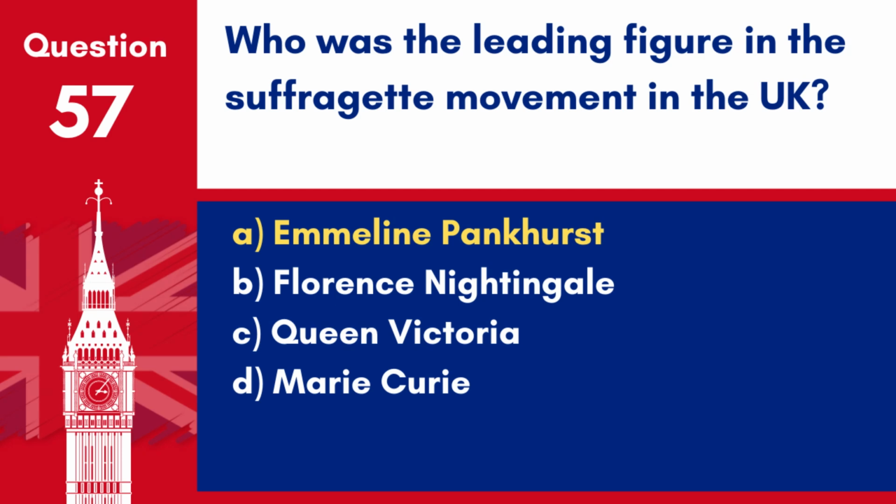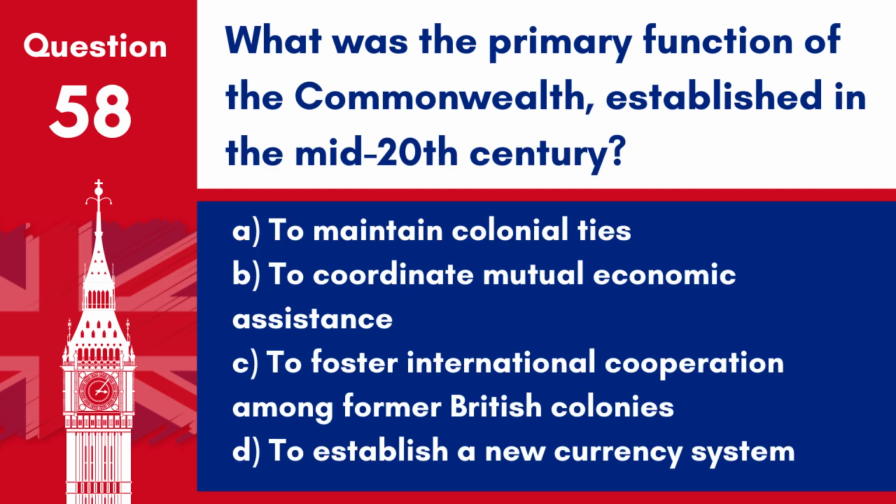Question 58. What was the primary function of the Commonwealth, established in the mid-20th century? A. To maintain colonial ties. B. To coordinate mutual economic assistance. C. To foster international cooperation among former British colonies. D. To establish a new currency system.